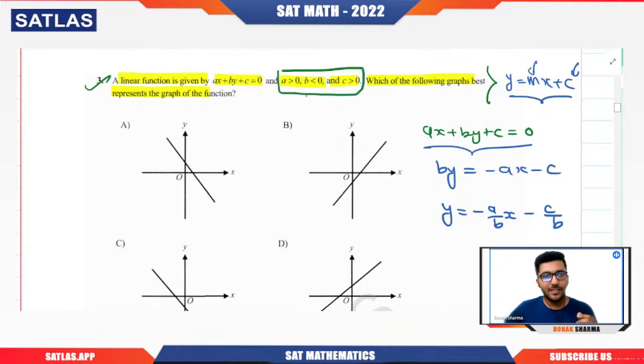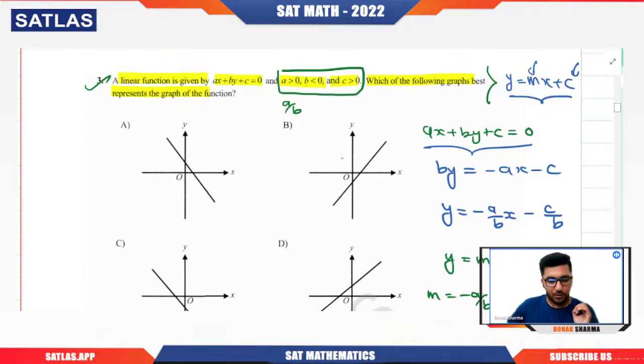Now try to look for the given conditions. A is greater than 0, B is less than 0. If we compare it with mx plus c, here you can see that the slope is coming out to be minus a by b. Now see, if a is positive and b is negative, what will be the nature of the fraction a by b?